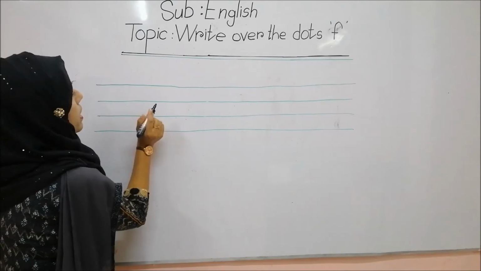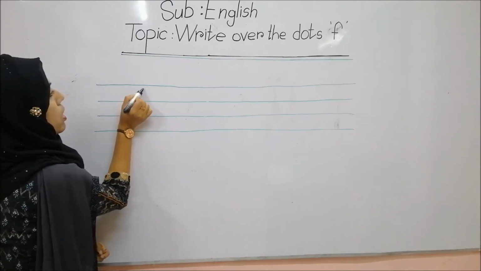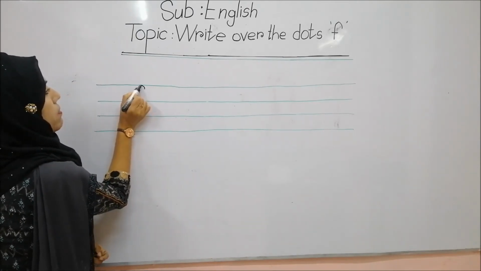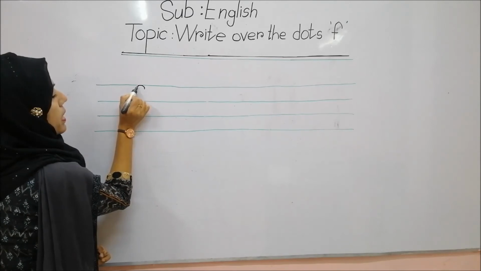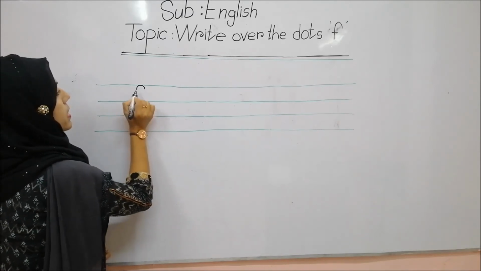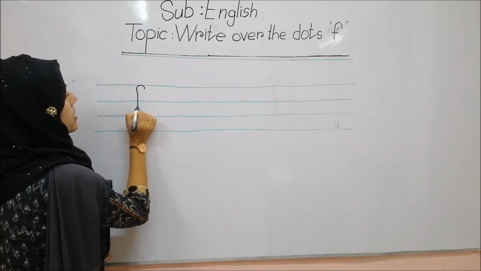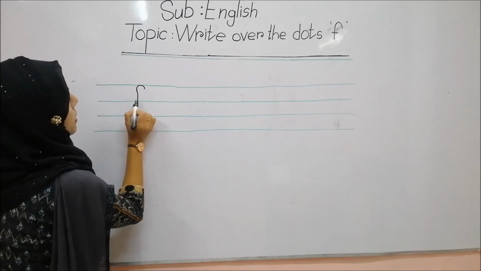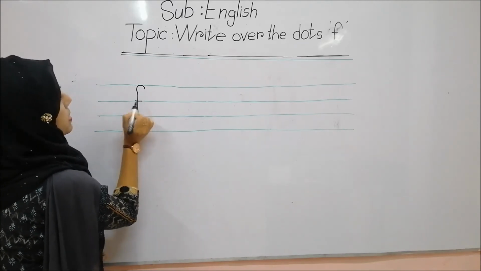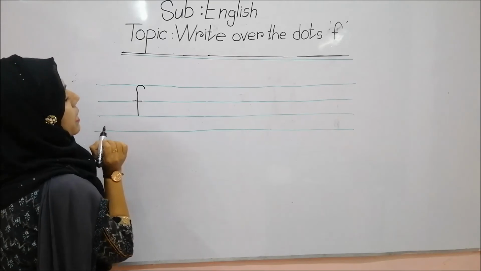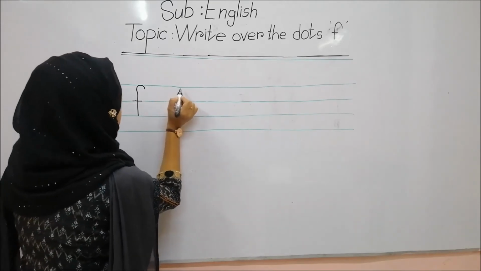Okay. So, what I will draw at first? I will draw half circle, right? First symbol is half circle. Then standing stick. Then what? Then sleeping stick. This is letter F. I am showing you again.